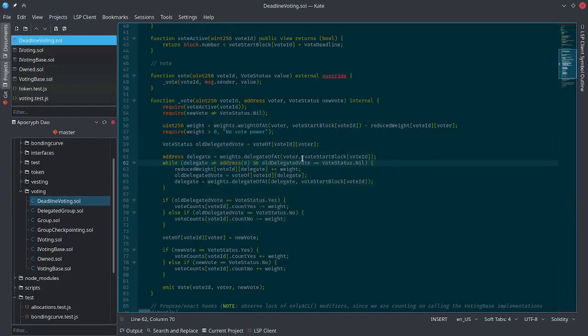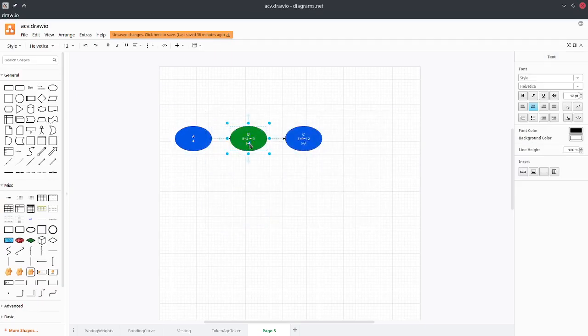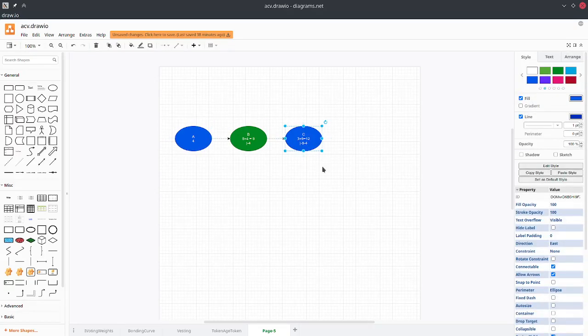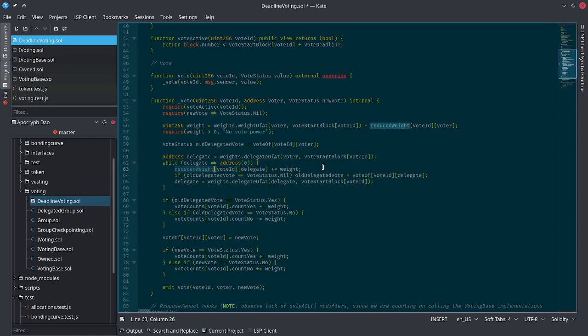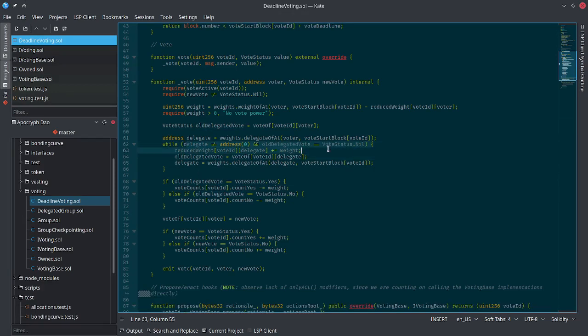However, if we remove this check, if we do it like this, so we just go and reduce the weight of everyone on the chain, then after reducing B's weight here, we would also reduce C's weight, and we're actually going to reduce it twice, which is not what we want. And that's how this check being in the while loop, and not in the condition, helps prevent reducing weights twice for any voter on the way.